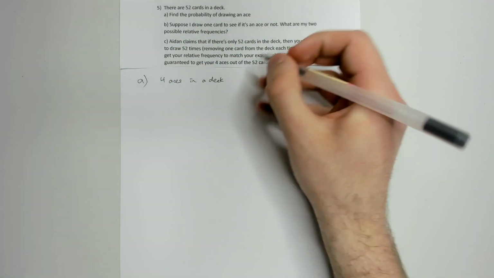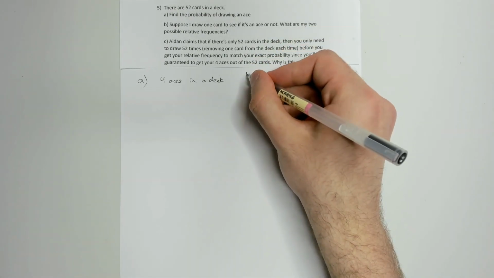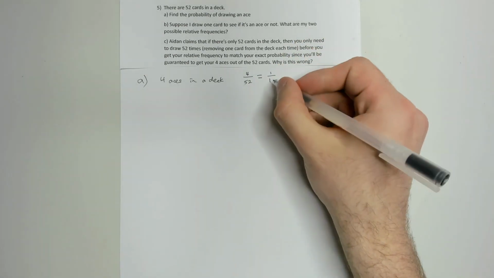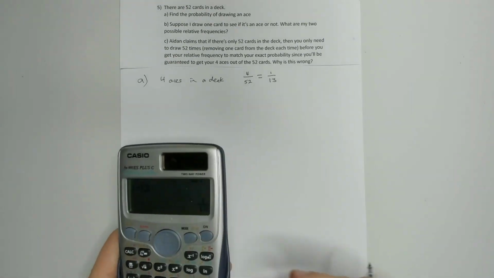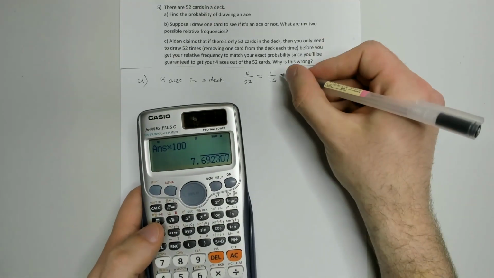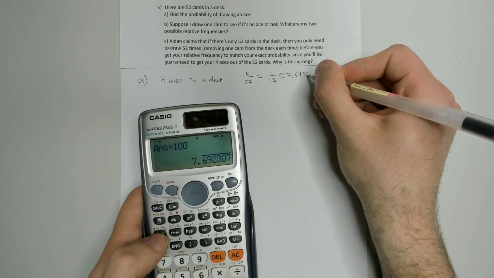So that means the probability of drawing an ace from a deck of cards, well, we know that there are 4 aces out of the total of 52, and that simplifies to 1 in 13, which isn't going to be that nice of a decimal. We're going to get approximately 7.69%.